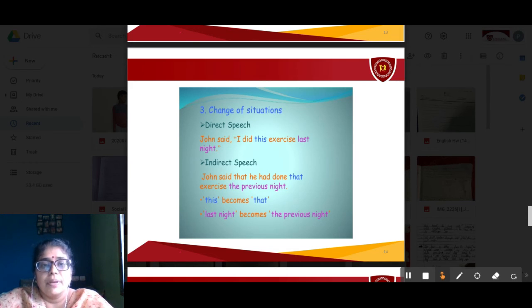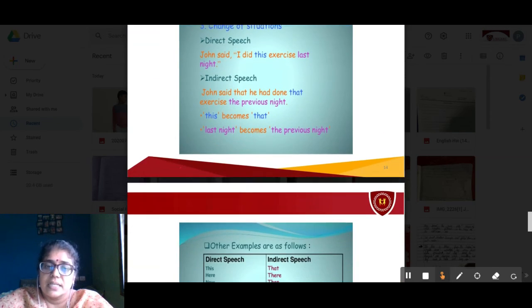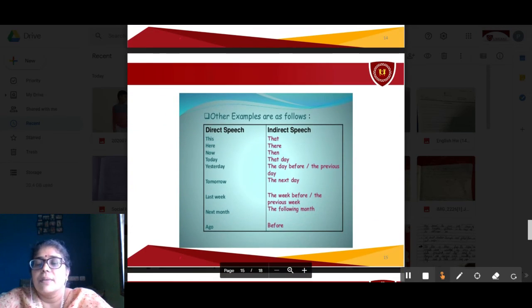This is the example of change of situations. This becomes that. Last night becomes the previous night. Other examples are as follows. How they will change from direct to indirect.